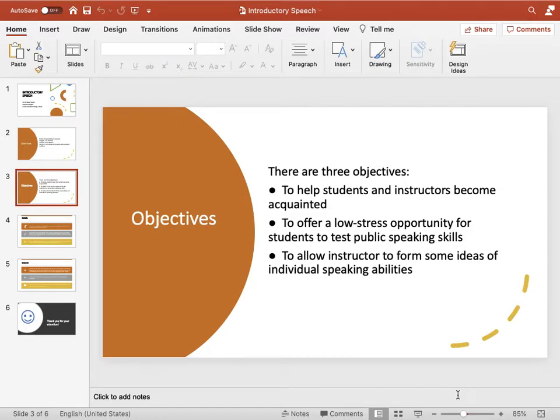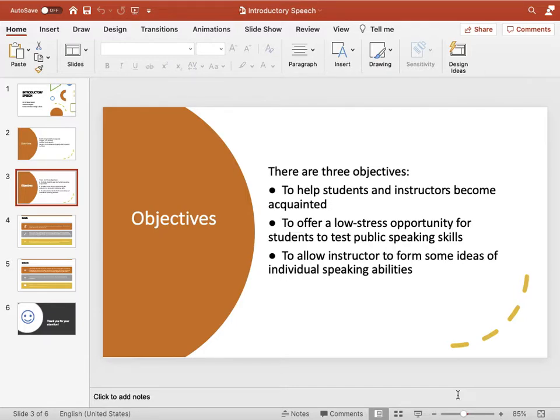So today's lesson, which is the speech, has the following three objectives. It will help students and instructors to become acquainted with each other, and then it offers a low stress opportunity for students to test their public speaking skills. So there is no grade attached to it, so that you should feel confident in speaking.